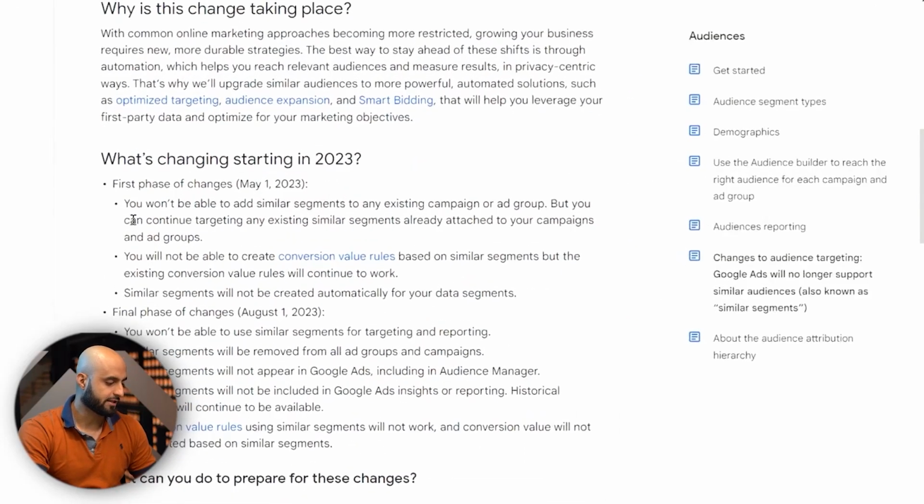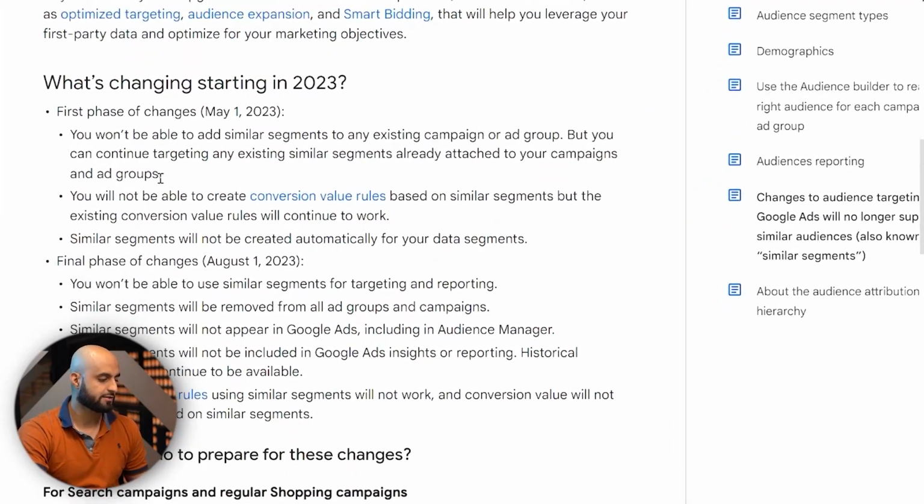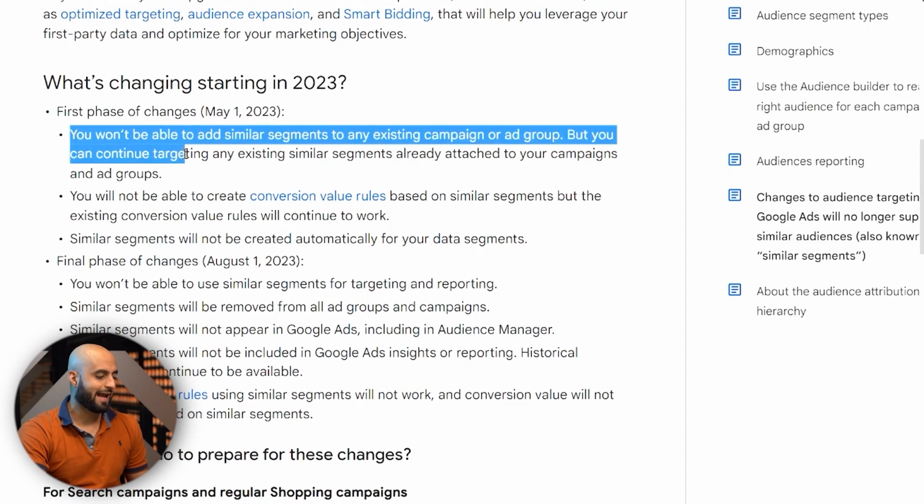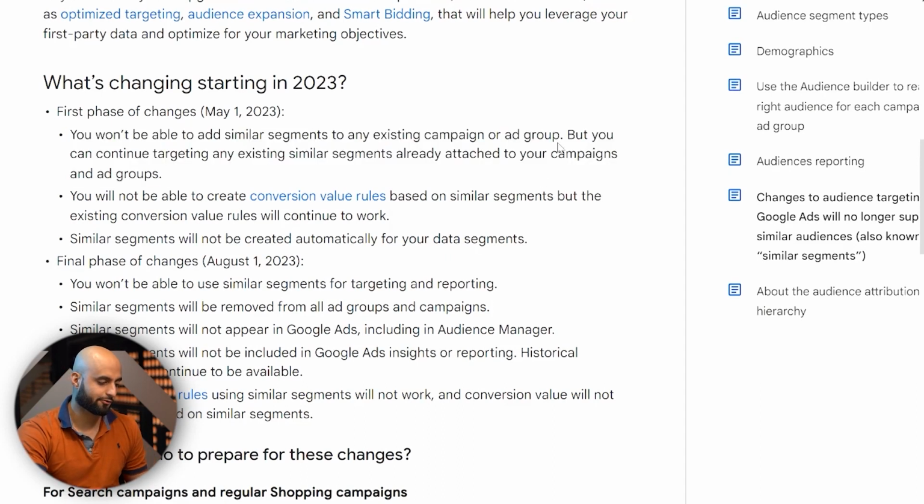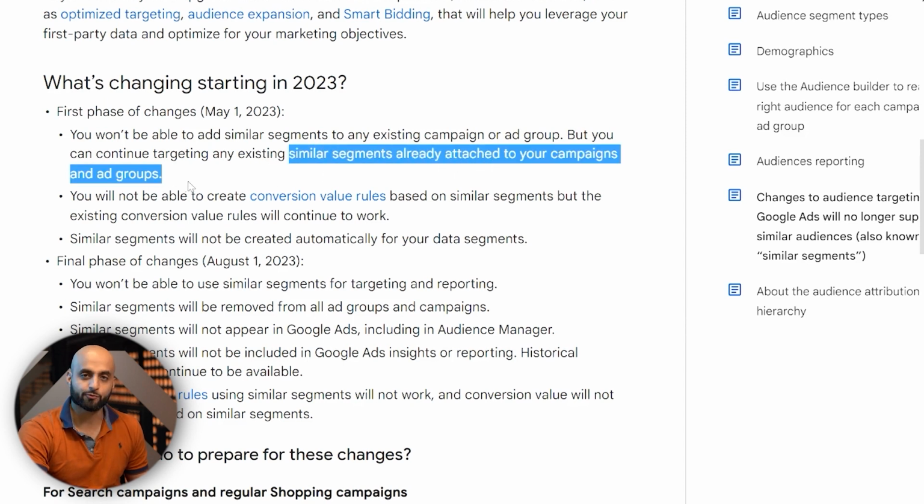These are the major changes. They're saying there's a couple of phases, right? First phase of changes, May 1st, 2023, you won't be able to add similar segments to any existing campaign or ad group, but you can continue targeting any existing similar segments already attached to your campaigns and ad groups, right? So if you already have them going, you can do so. And if they're still performing to this day, you can sustain this until about May 1st, 2023, unless they roll it out before. Because that has happened where they'll say, hey, we're rolling out in early 2023, and then it turns out on some accounts they've already imposed their updates, right? I'm sure you can relate to that.